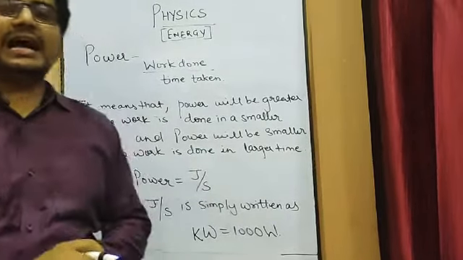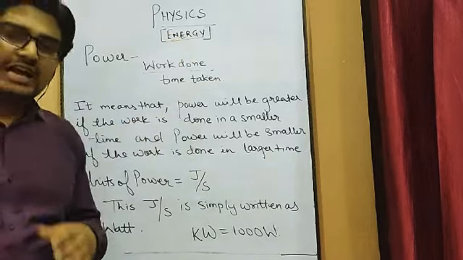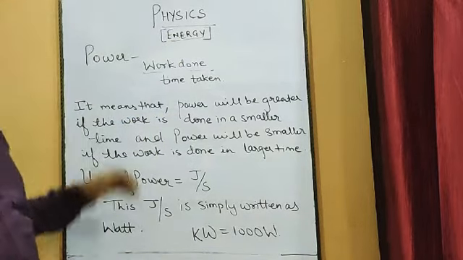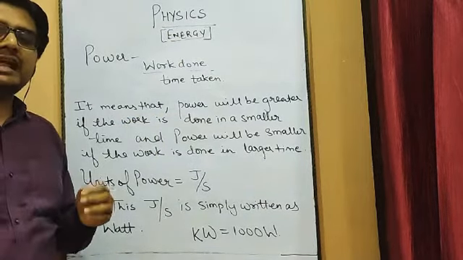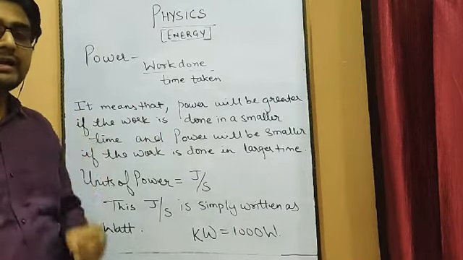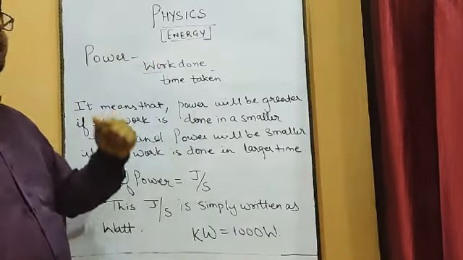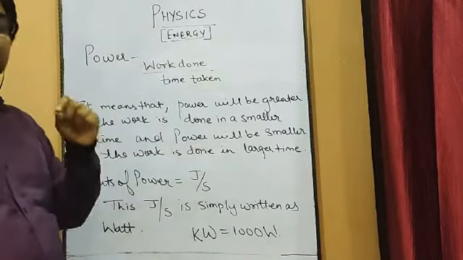Now in today's class we are going to continue with our chapter on energy, and in this chapter we will talk about the topic of power. In the previous class I have already discussed power. What is the definition of power? It is the rate of doing work, meaning how much work has been done in unit time.